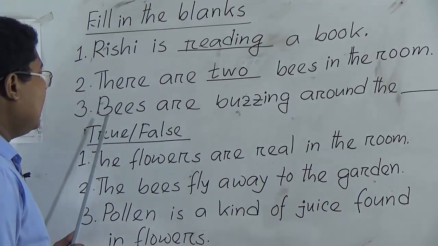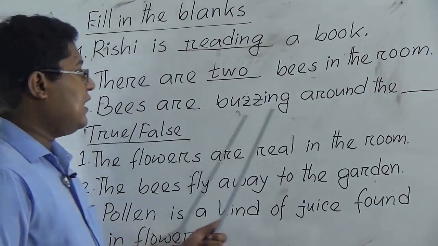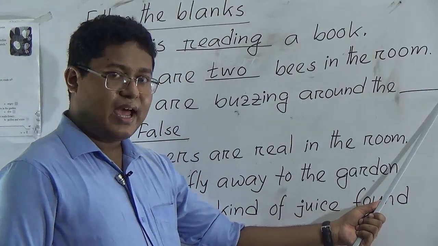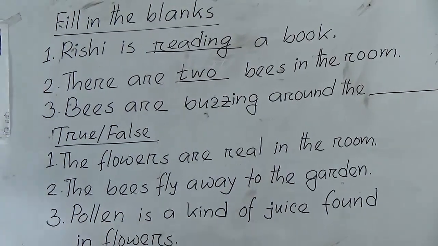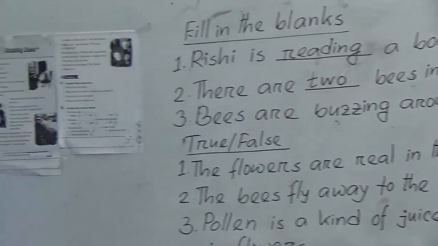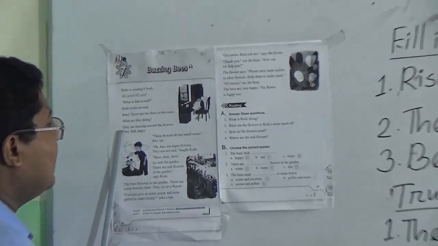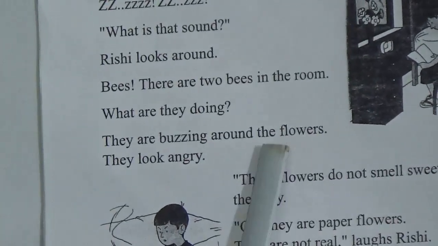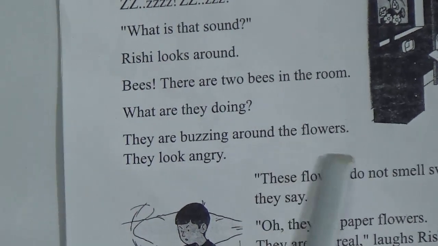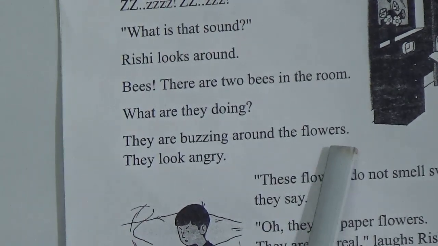Number 3. Bees are buzzing around the dash. What will be the answer? Next, go to the unit again. They are buzzing around the flowers. Not flower. We will add s after flower. Why?